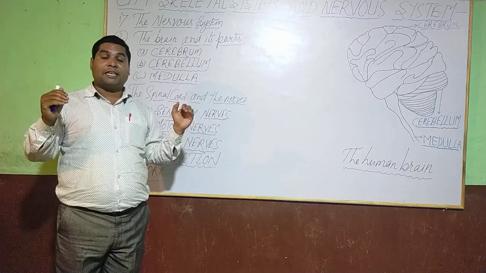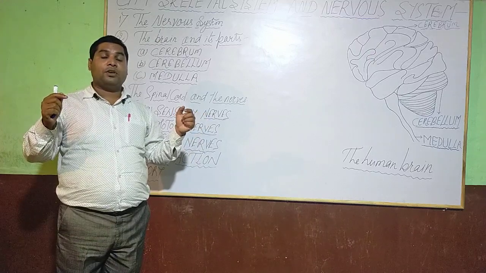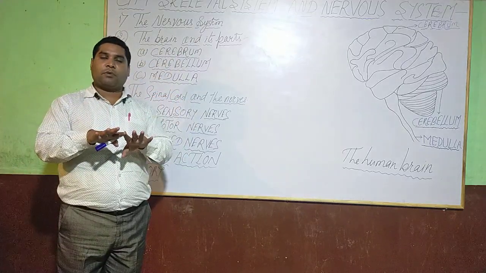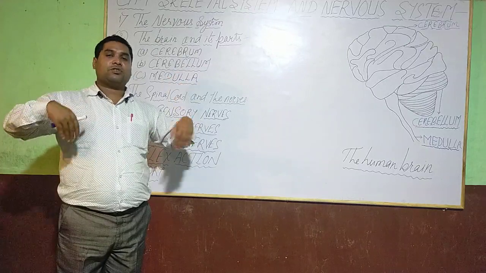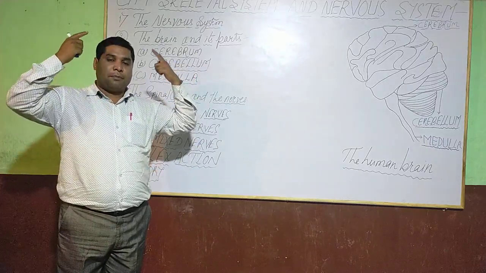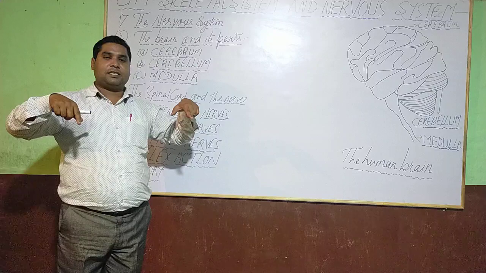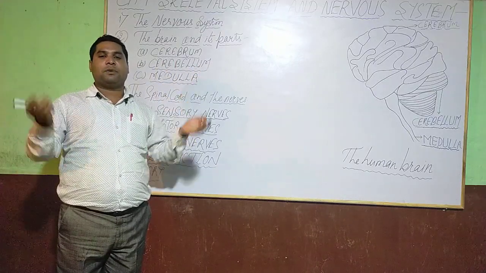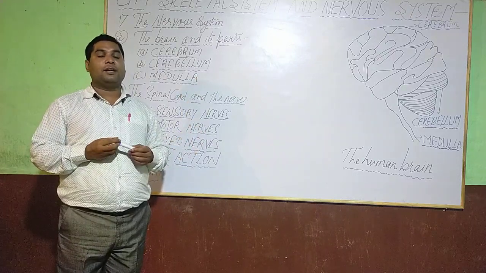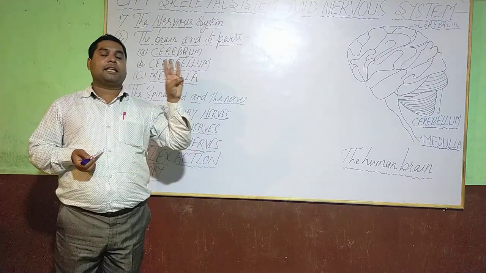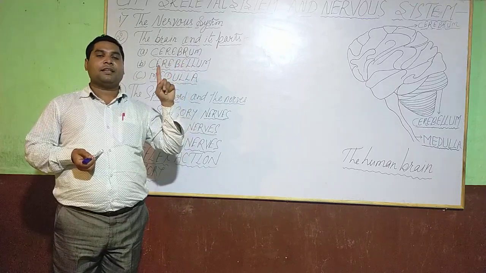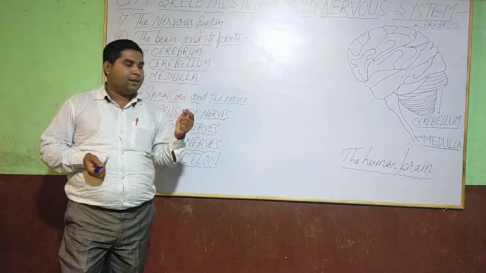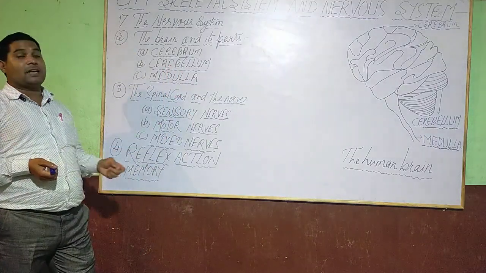And the type of nerve which does both works, bringing the message to the sense organ from the brain and from the sense organ to the brain, is done by the mixed nerve. So dear students, in the human body, 3 types of nerves are present: sensory nerve, motor nerve, and mixed nerve. Next I am going to explain to you about reflex action.